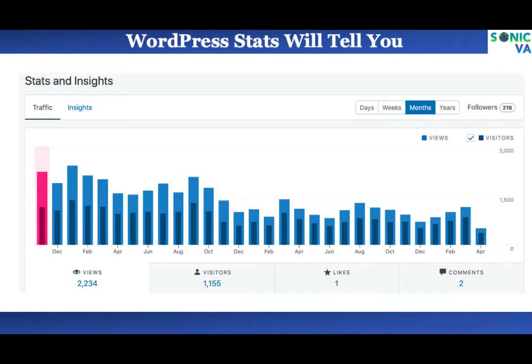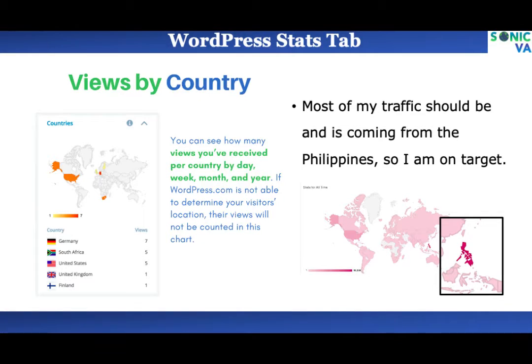For example, the days that I know that I have the most visitors are generally days that we have a job posting on the site, right? We're putting out there a job posting, we're hiring somebody, that generates a lot of traffic. Another thing that generates a lot of traffic is when I'm talking about an event, a big event with a lot of different people that may be coming through social media that get pushed to the WordPress site as an announcement or a press release about that event coming. These are just some of the things that tend to draw most of the traffic, and I see that through views and visitors.